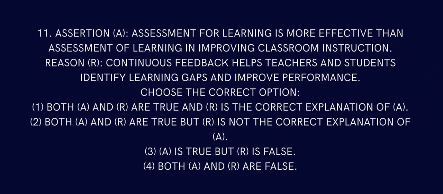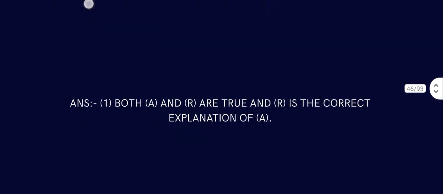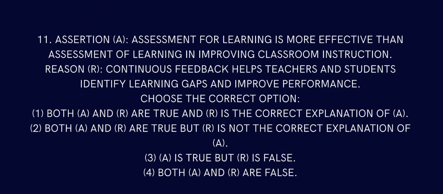Assertion and reasoning. Assessment for learning is more effective than assessment of learning in improving classroom instruction. That means continuous feedback helps teacher and student identify learning gaps and improve performance. Of course, both A and R are true, because assessment for learning is more effective than assessment of learning. Assessment of learning might be a summative assessment that happens at the end, and assessment for learning happens during learning, so that it improves the classroom.